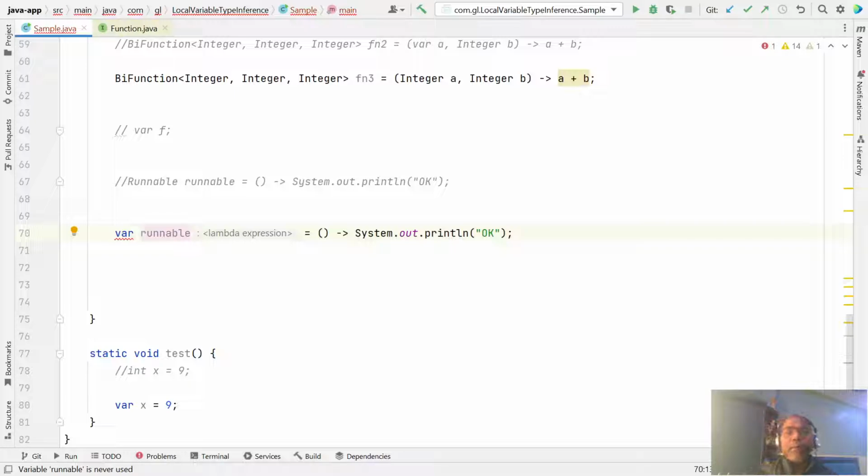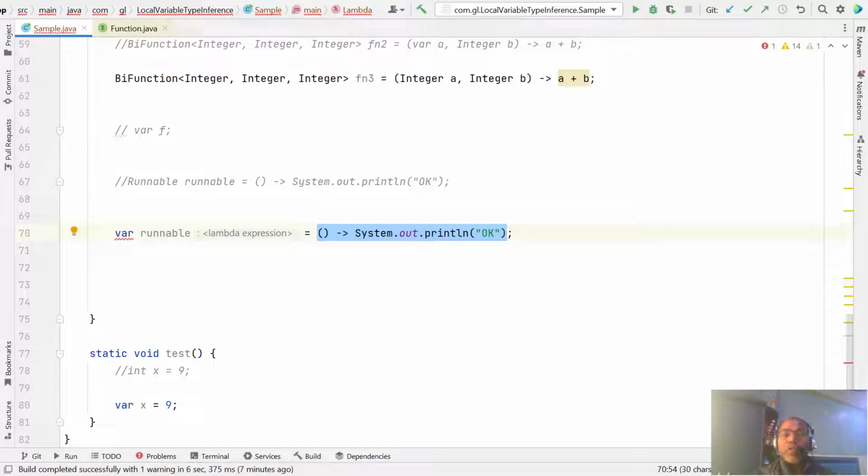So here the compiler does not understand which functional interface this lambda expression is for. You have to specify the functional interface name for which this lambda expression is written.